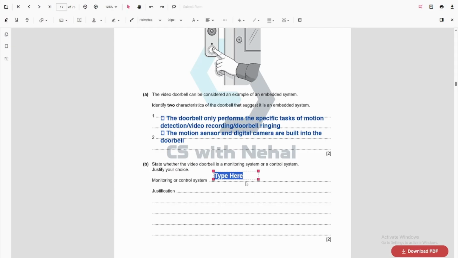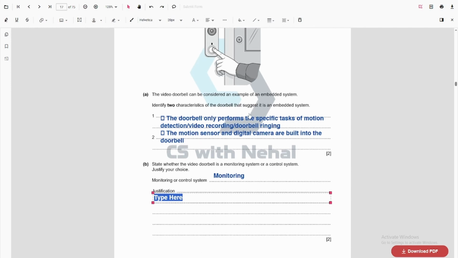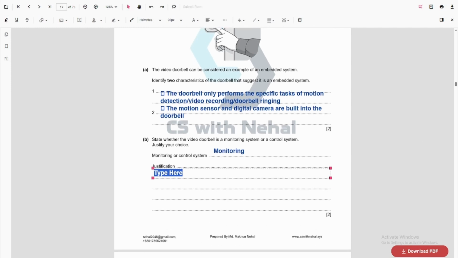So let's talk about monitoring system at first. This is a monitoring system because the turning on of the digital camera does not affect the input to the sensor, right? That is one point. And the transmission of data does not affect the input to the sensor. The ringing of the doorbell does not affect the input to the button.